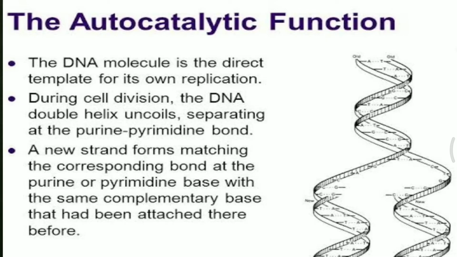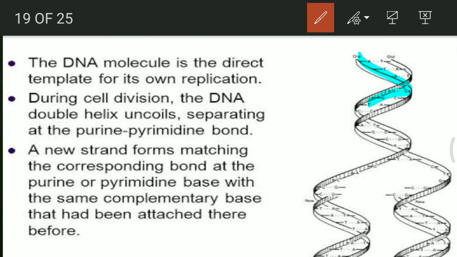Next is how this process is actually taking place. Just see this entire structure of DNA. This is a double helical structure which is visible over here, and both the strands have got separated. After getting separated, each strand forms a replica of itself, and this is known as the autocatalytic mode. And how can it form? It can form in this way because of the complementary base pairing of the nucleotides. A will always pair with T and C will always pair with G. Keeping this complementary base pairing in mind, every time there is formation of a new strand.